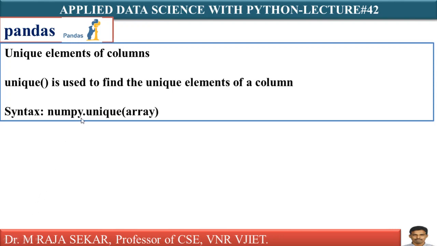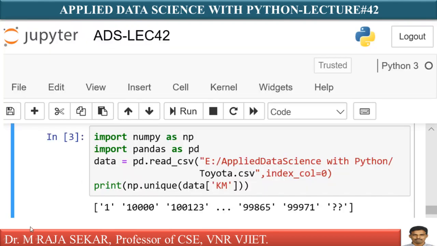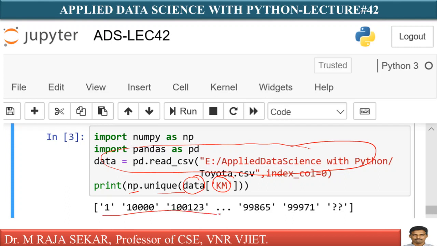What is the syntax? numpy.unique(array). Just see: import numpy as np, import pandas as pd, pd.read_csv. This is the file, isn't it? This we already discussed. Just see, np.unique(data), where data is my data frame name, and the column is kilometers. If you display it, just see here in single quotes I am getting 2 question marks.